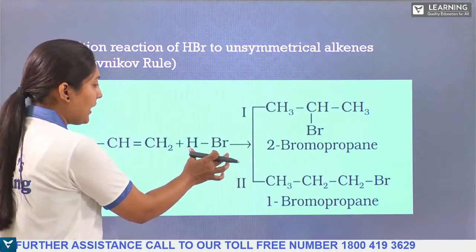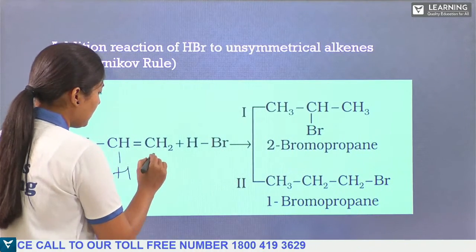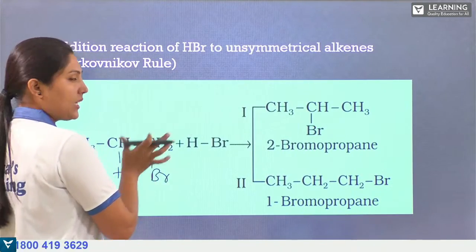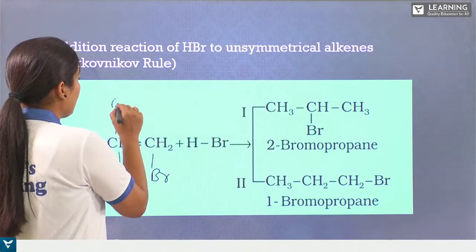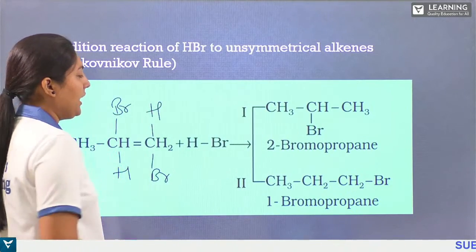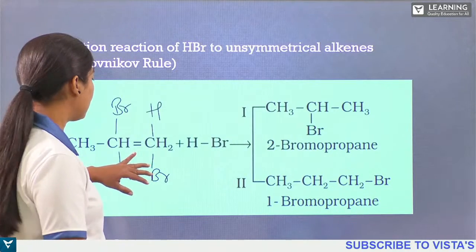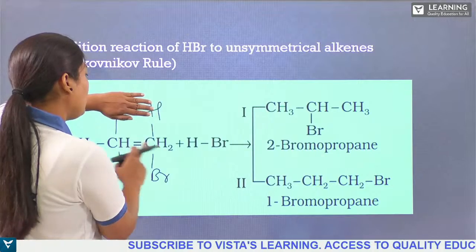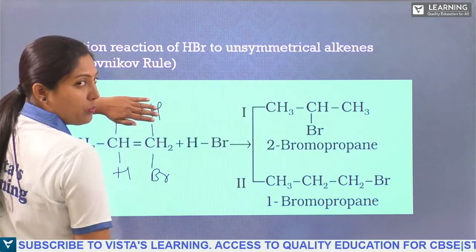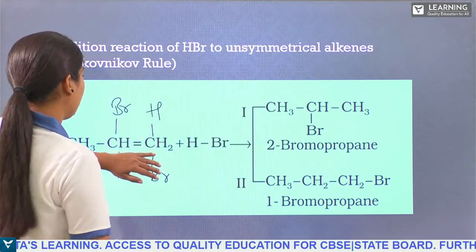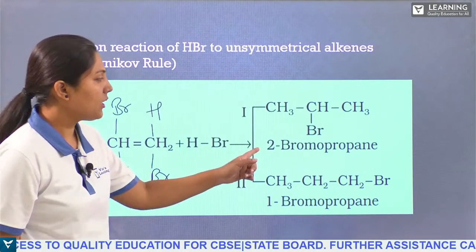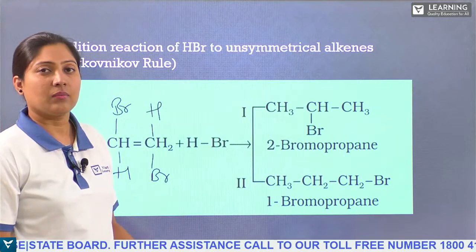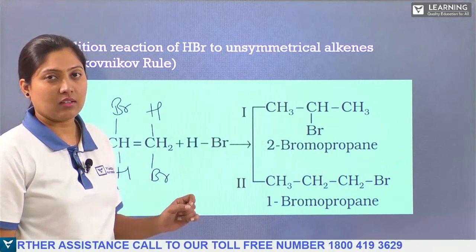But here, if I add hydrogen here and bromide here, this is one product we get, and the other one is bromine here and hydrogen here. If we do like that, what happens? If you take this, it will be counted as 1, 2, 3, so 1 bromopropane. And if I take here, 2 bromopropane. So you will get 2 bromopropane and 1 bromopropane. Which one is correct? Which is the major product here?